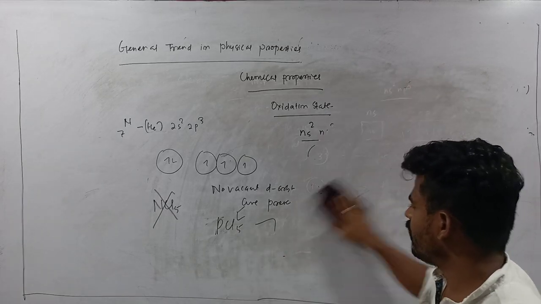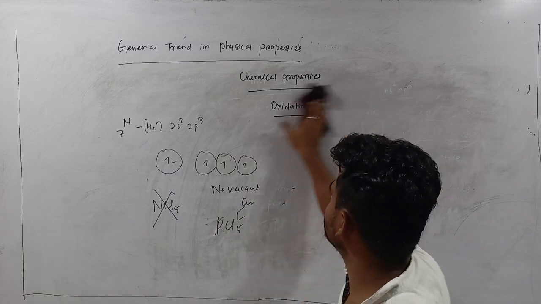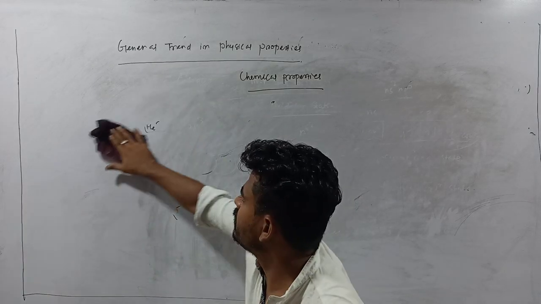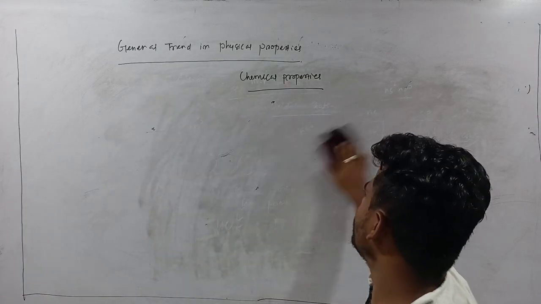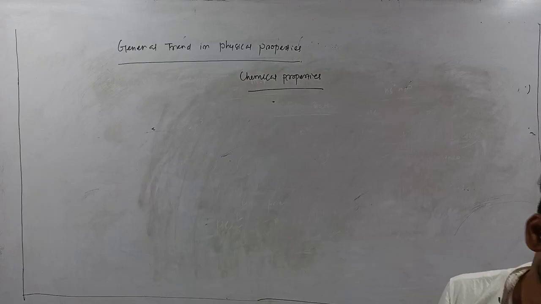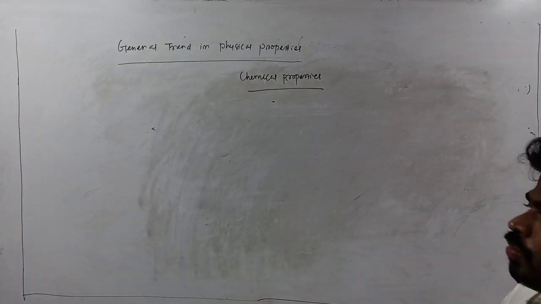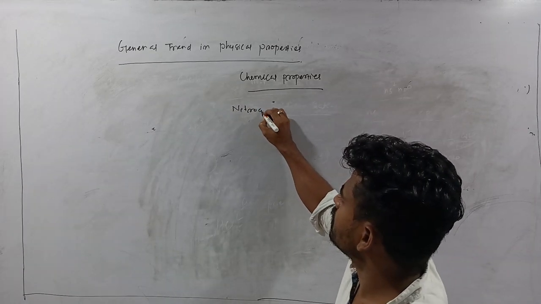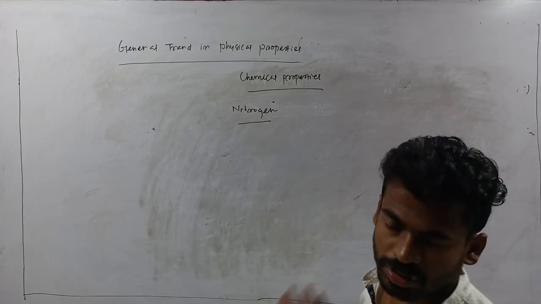Next, nitrogen has a special tendency: it shows various oxidation states, starting from the lowest oxidation state -3. That's why nitrogen is different from other elements.